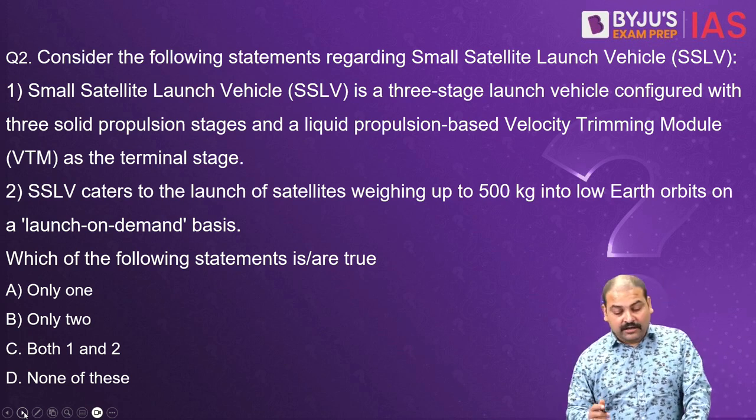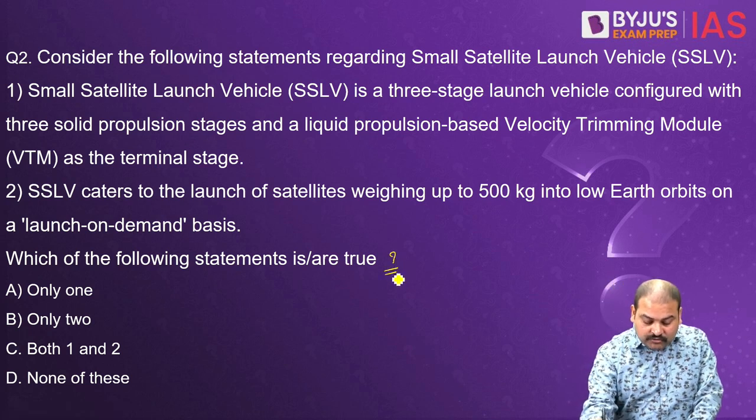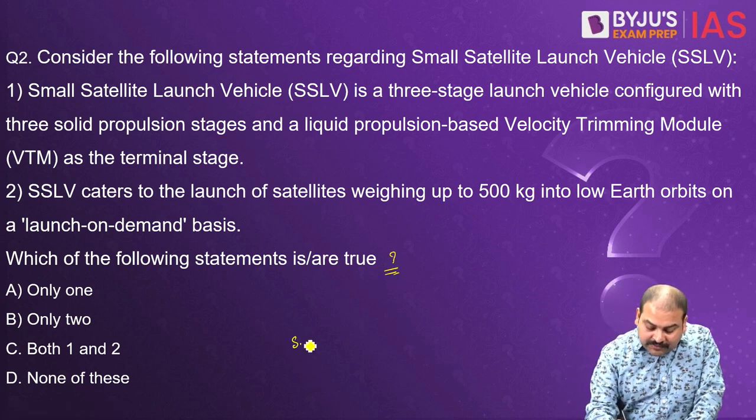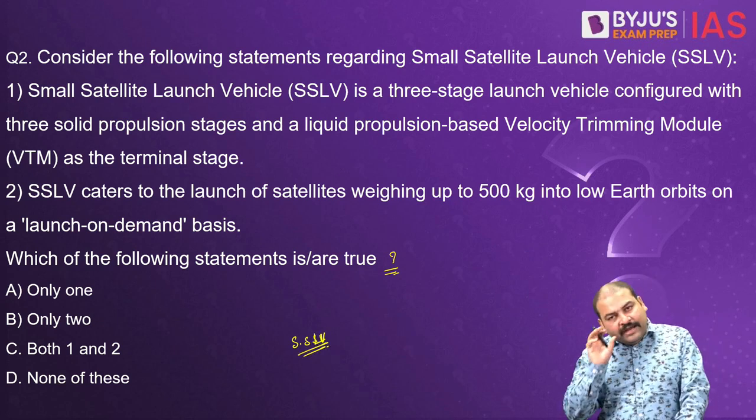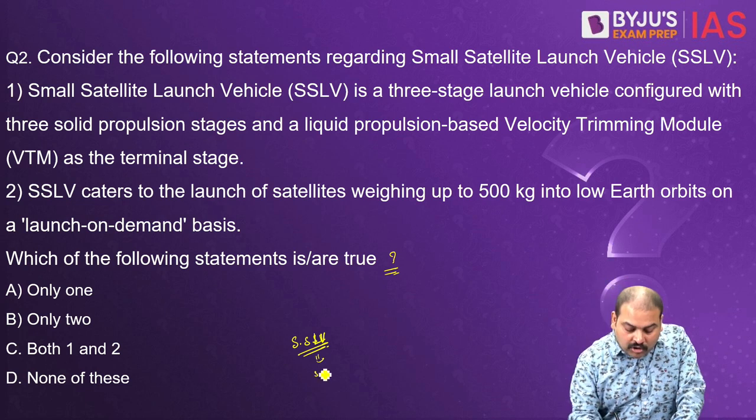Now, again, which of the following is true? Now, please understand, SSLV is a small satellite launch vehicle.